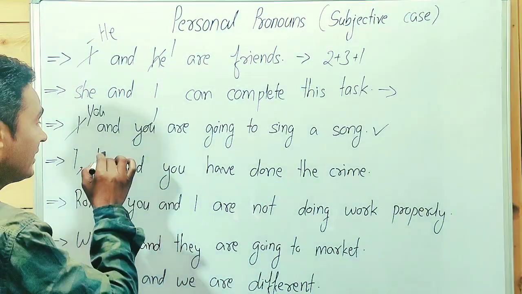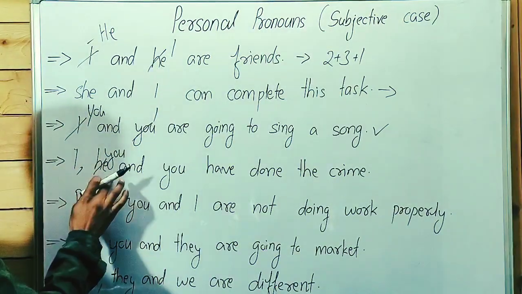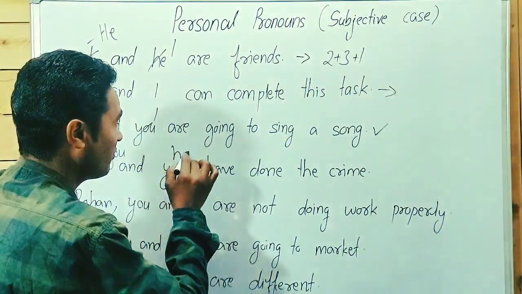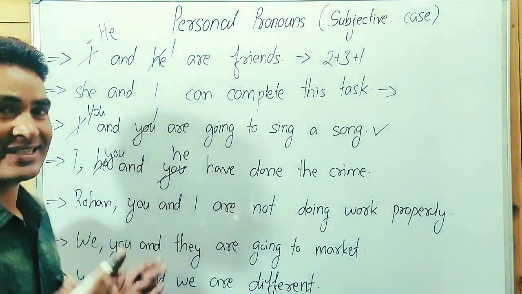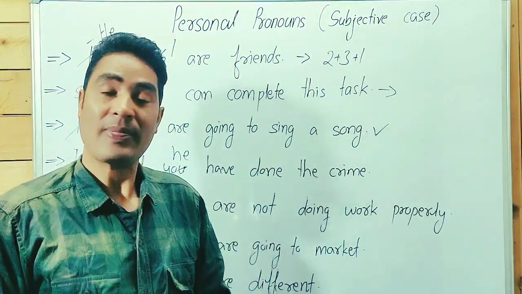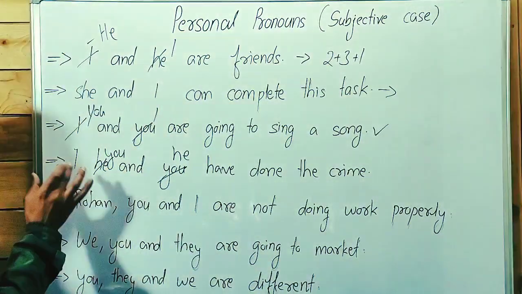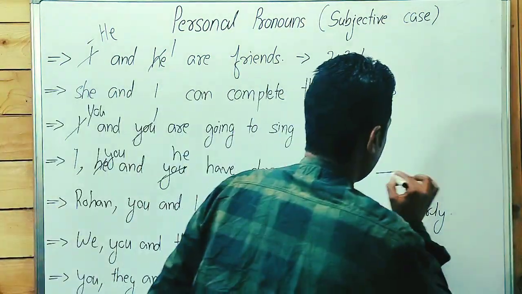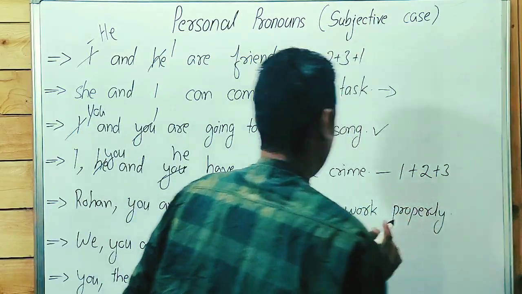We have to write you, not he. I, you, and he. Guys, point to be noted, 1 2 3. When a sentence indicates crime, negativity, confession of guilt, etc., in this case we use the 1 2 3 pattern.